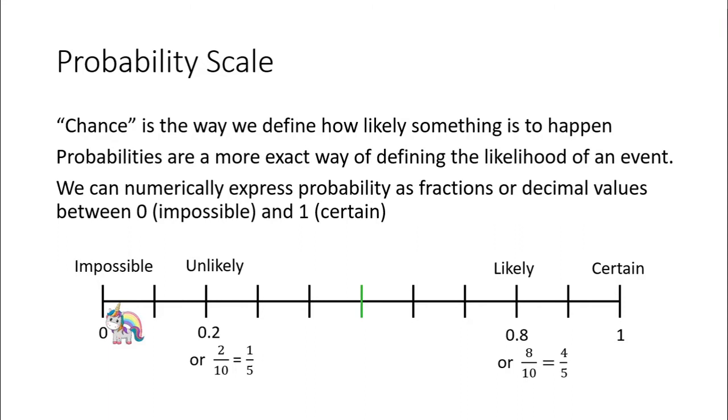And what about certainty? I'm pretty good at setting my alarm, and whenever I hear my alarm ring in the morning, I generally get up. So I would say that I'm pretty sure that I'm going to wake up tomorrow when my alarm rings, but I'm not positive. So I'm putting that pretty close to the end of the line, not quite certain, but pretty sure. Okay, and you can put all sorts of probabilities on this probability scale, like the probability that it'll be sunny tomorrow. Now, we're in the beginning of summer, we're in Mallorca. It's pretty likely that it's going to be sunny, although we have had some cloudy days lately.